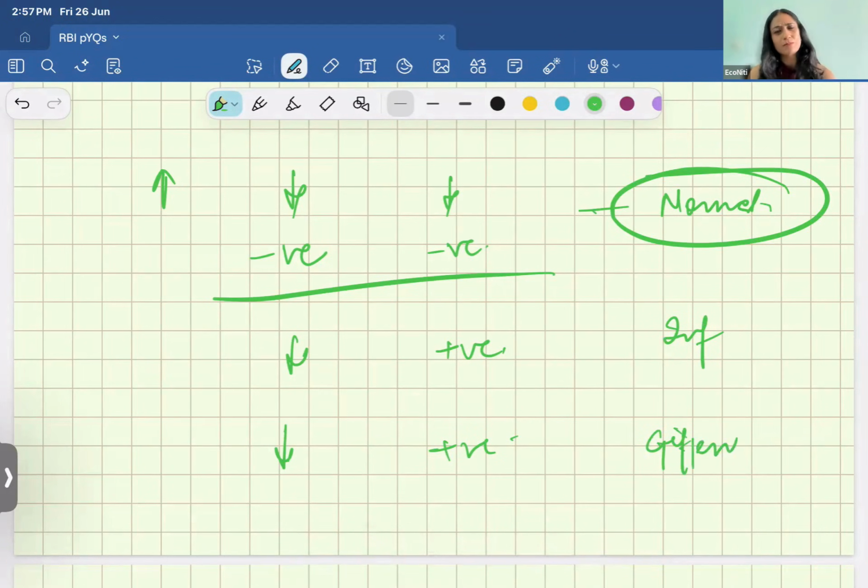So ये तो हमको बेसिक सबको पता है. If this effect, yeah, so if this effect is greater, then we get inferior. If this effect is greater, we get Giffen. And so then you say that Giffen goods are a subset of inferior goods, and only when the income effect is strong enough to overpower the negative substitution effect do we get Giffen goods.